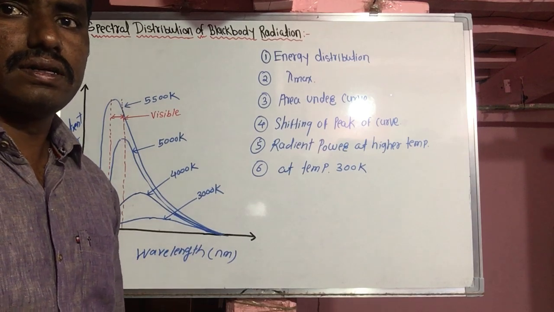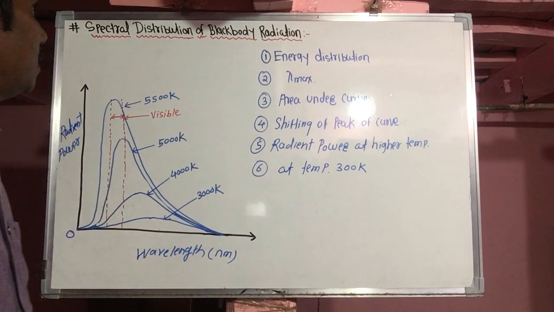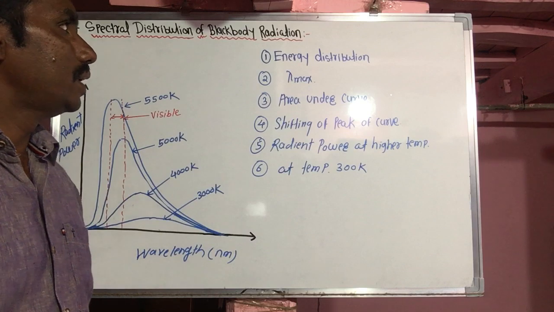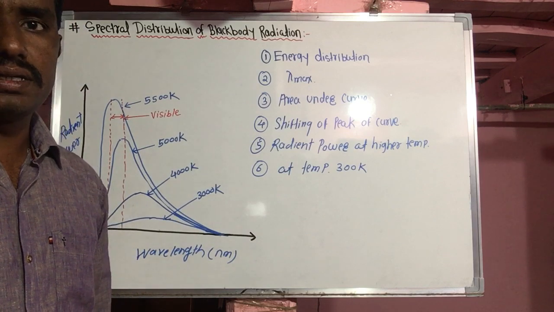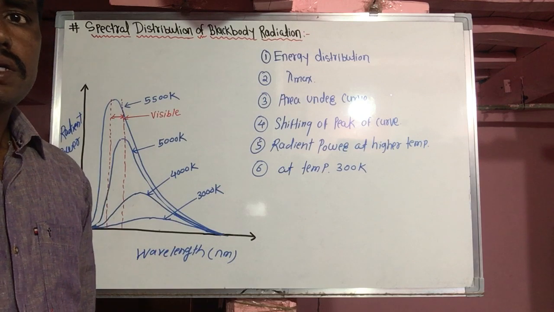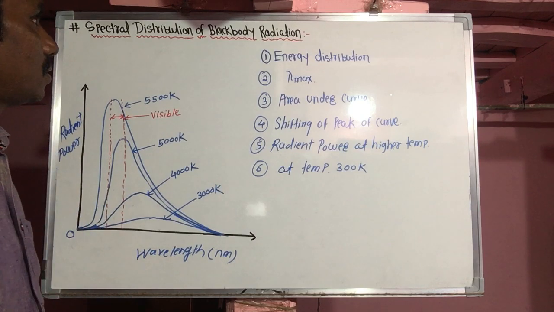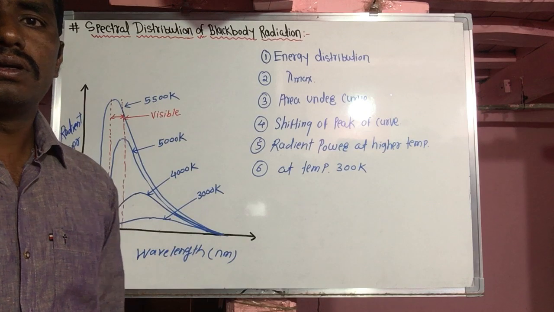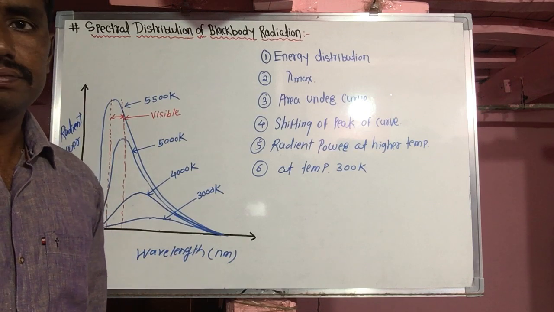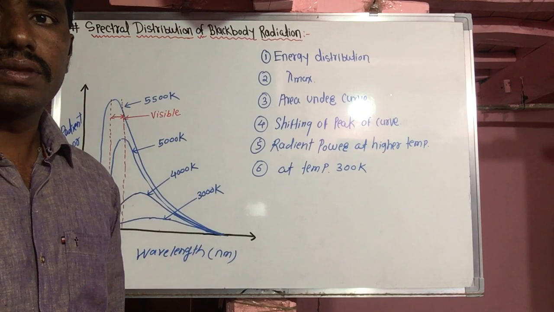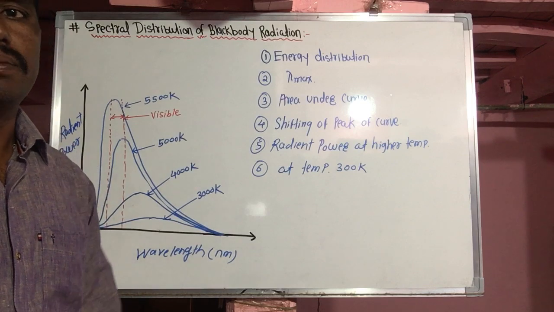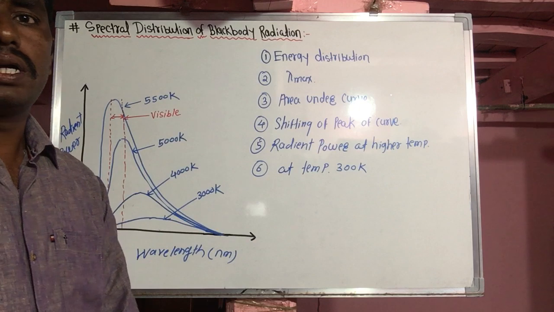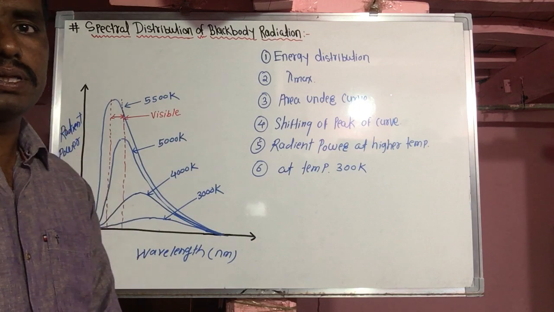Hello everyone. Our next topic, spectral distribution of black body radiation, from the same lesson, kinetic theory of gases and radiation. Spectral distribution, or energy distribution, of black body radiation. As you know, the energy radiated per unit area per unit time depends on the temperature of that body or object.